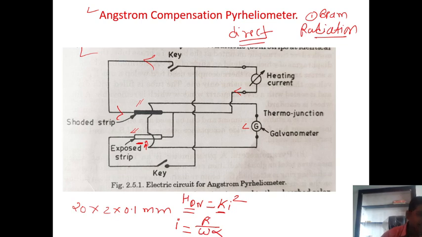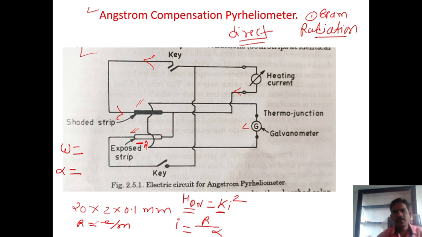R is the resistance per unit length of the absorbing strip, in ohm per meter. W is the mean width of the absorbing strip, the width of this exposed strip, and alpha is the absorption coefficient of the absorbing strip, the coefficient of absorption of this exposed strip.